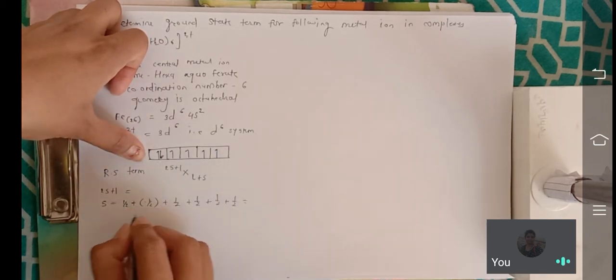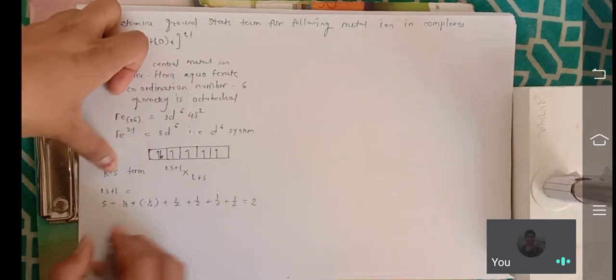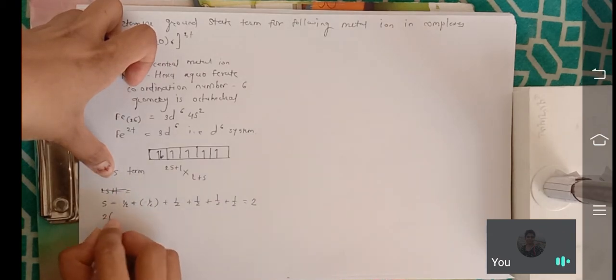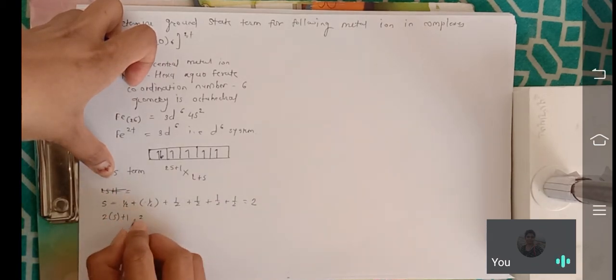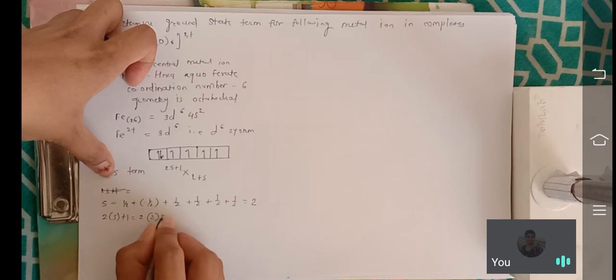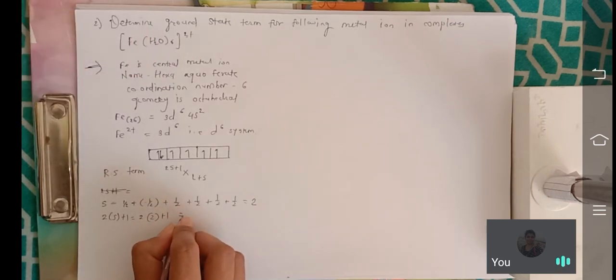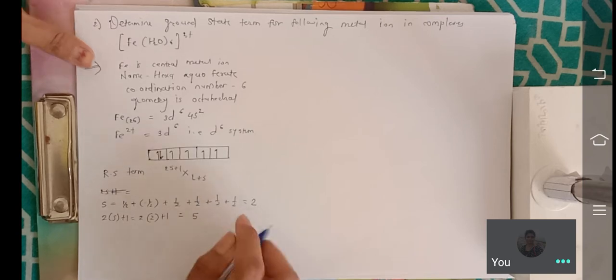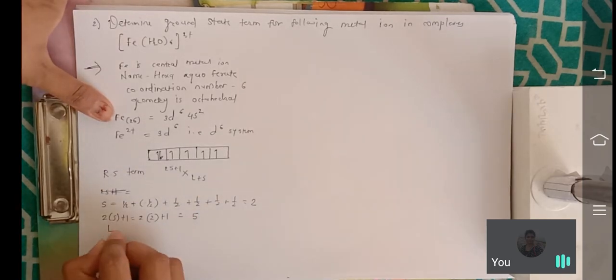Here it gets cancelled and here 2. Okay, then now you just fill the value. 2, here 2 plus 1, what is that value? Quintet.